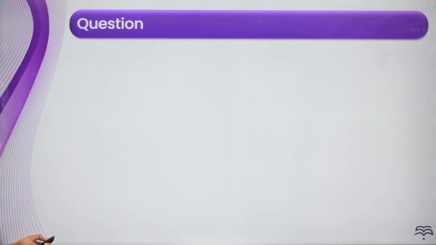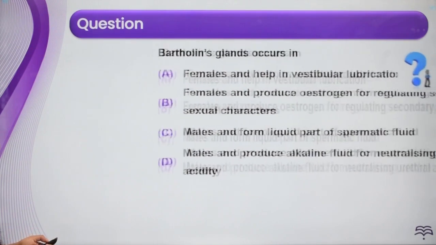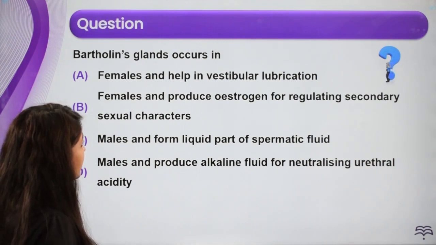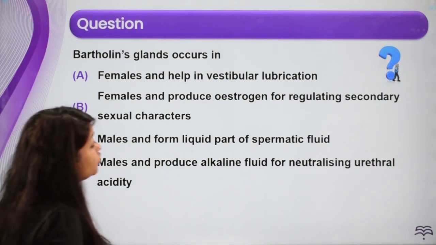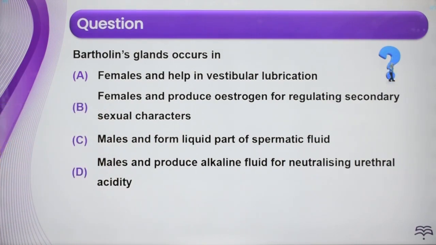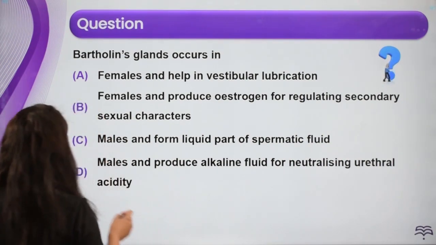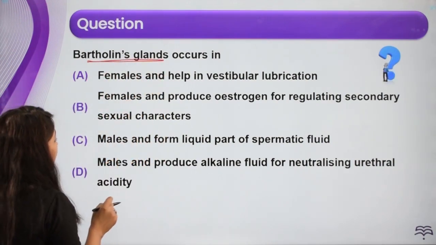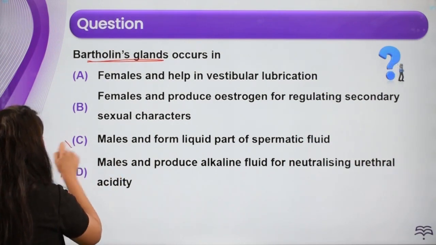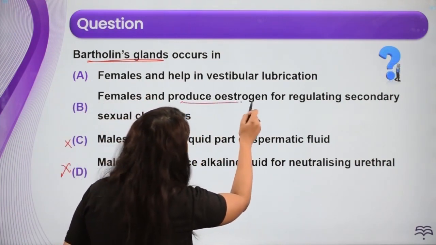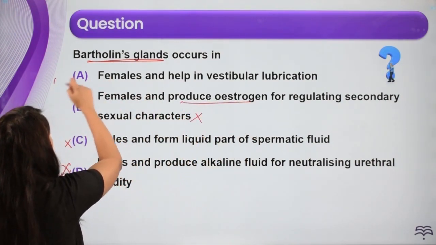ऑलराइट, लेट्स टॉक अबाउट द नेक्स्ट क्वेश्चन. Bartholin glands occur in females and help in vestibular lubrication, females and produce estrogen for regulating secondary sexual characteristics, males and form the liquid part of the spermatic fluid, males and produce alkaline fluid for neutralizing urethral acidity. तो देखो बार्थोलिन ग्लैंड्स अभी हम लोगों ने फीमेल रिप्रोडक्टिव सिस्टम में डिस्कस किया है, मेल्स वाले ऑप्शन डायरेक्टली हटा देंगे. ठीक है, अब यहाँ पे बी ऑप्शन बोल रहा है प्रोड्यूस ईस्ट्रोजन, ये वाला ऑप्शन नहीं होगा. आंसर ए हो जाएगा.